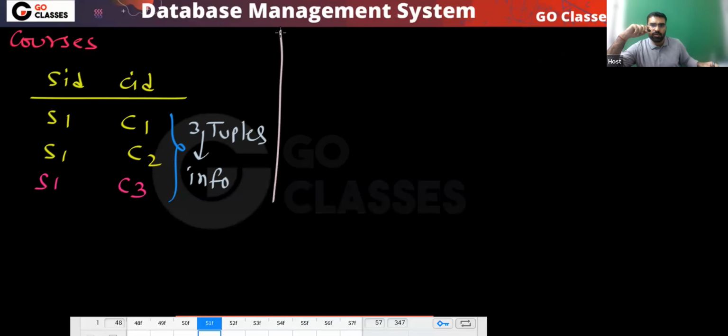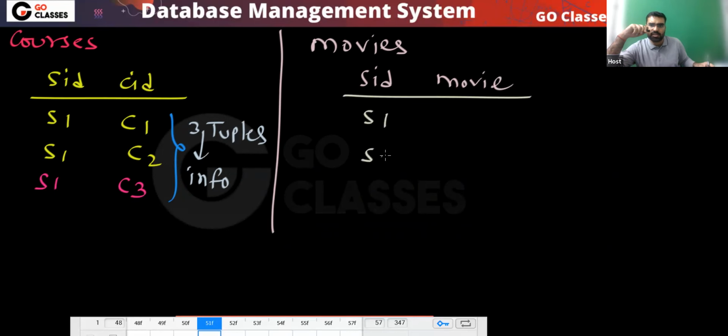Now I also give you a movies table. In the movies table you have SID and movie. Let's assume student S1 has three different favorite movies, maybe Lord of the Rings, Hera Pheri, Kantara, or maybe Tumbad.